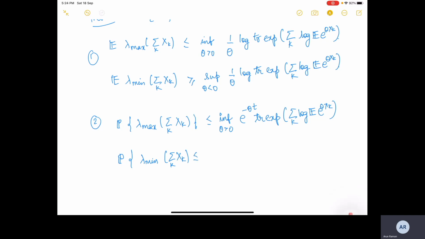So you're not expected to remember these complicated expressions. Infimum over theta less than 0, e raised to the power minus theta t, trace exponential sum over k log expected value e raised to the power theta Xk. We will just see the similarities.